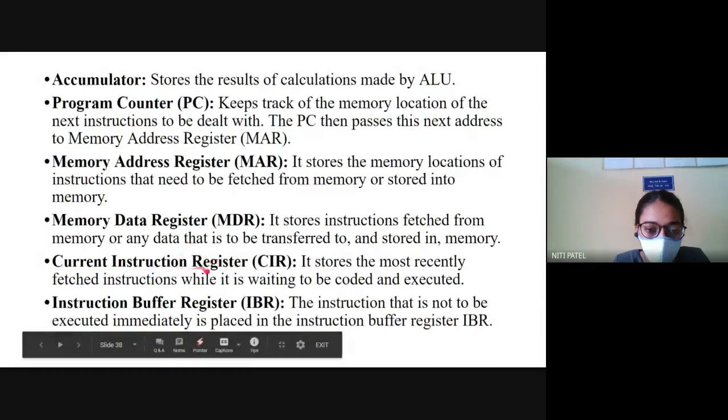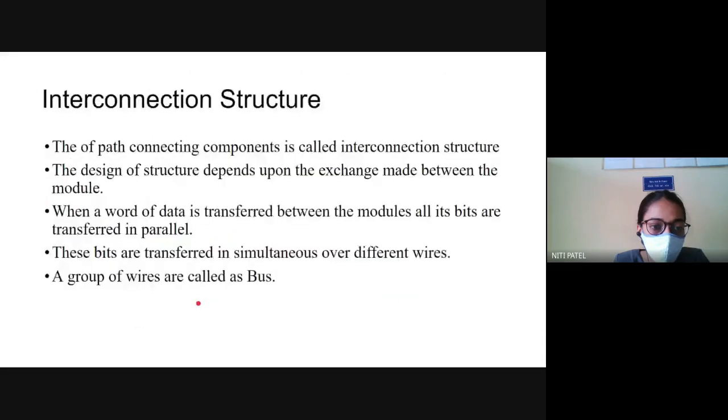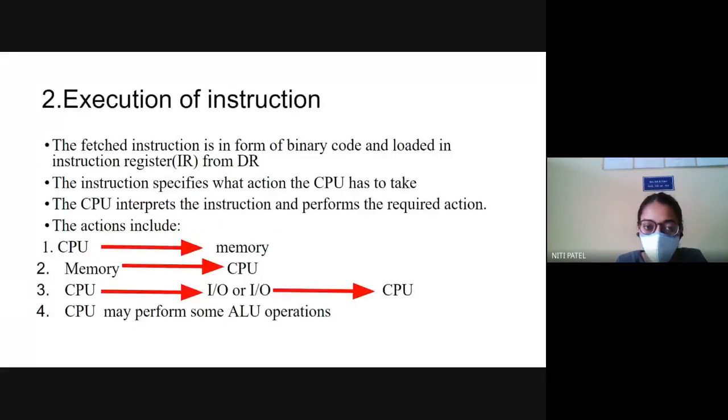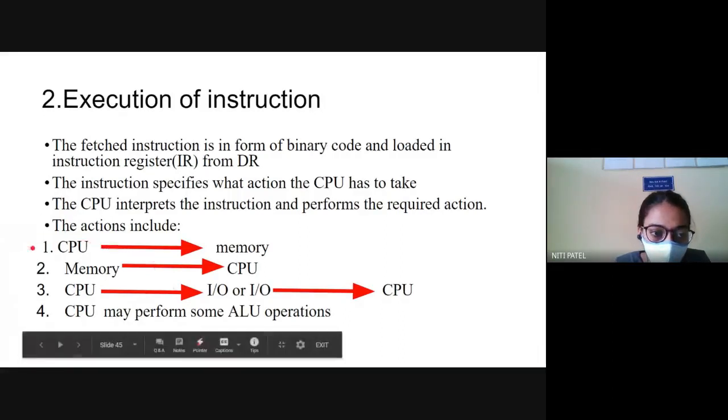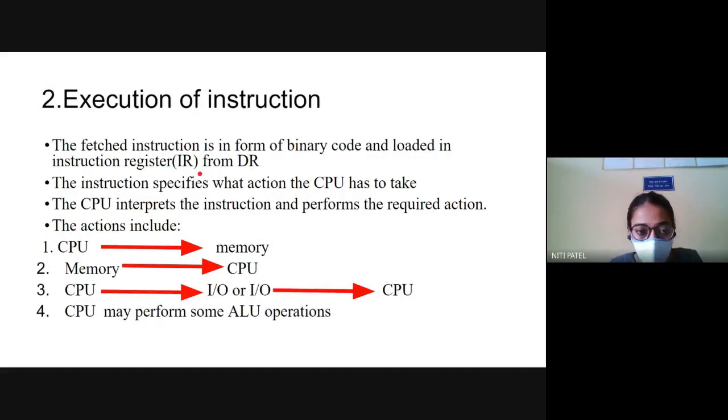What is happening in current? Which are recently executed are stored there, and which are supposed to be executed are there inside the buffer register. Okay. So once my data is being fetched, it is converted into binary form. After it is converted into the binary form, it is stored into the instruction register. Now which instruction register? Buffer instruction, right? Not current. When will it go to current? After execution. So from the data register, I have got the data. After the data is received, I will store that instruction in the instruction buffer register.